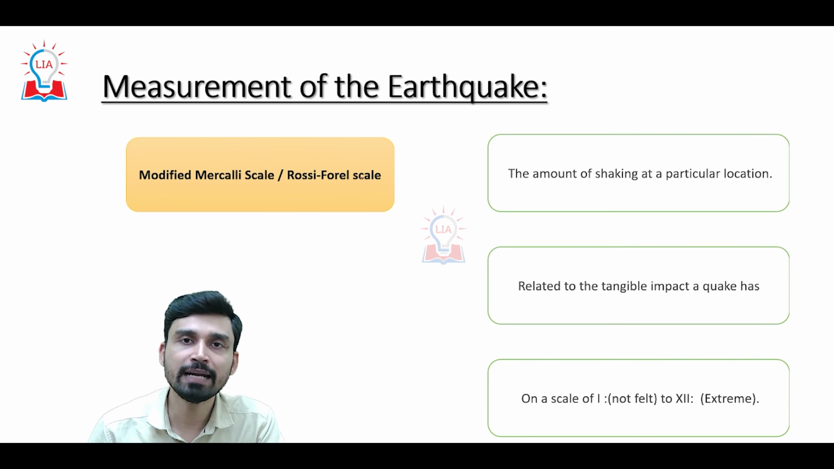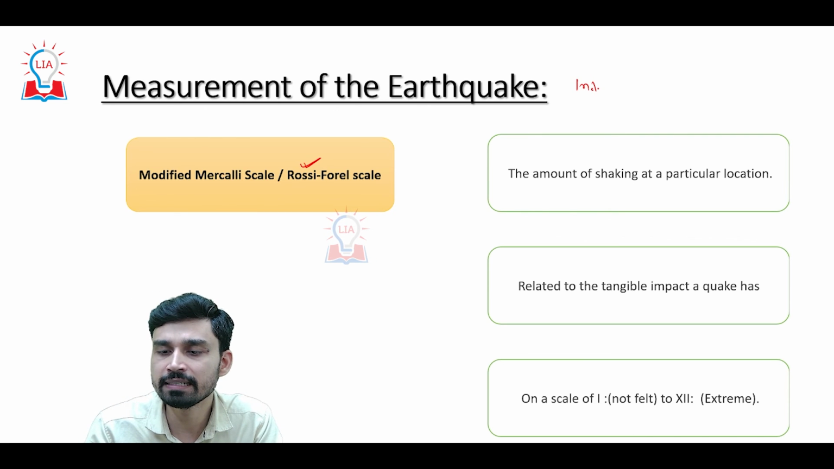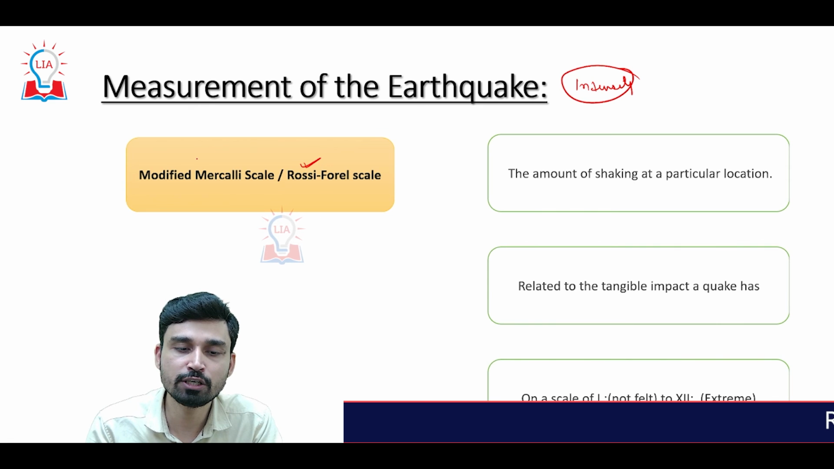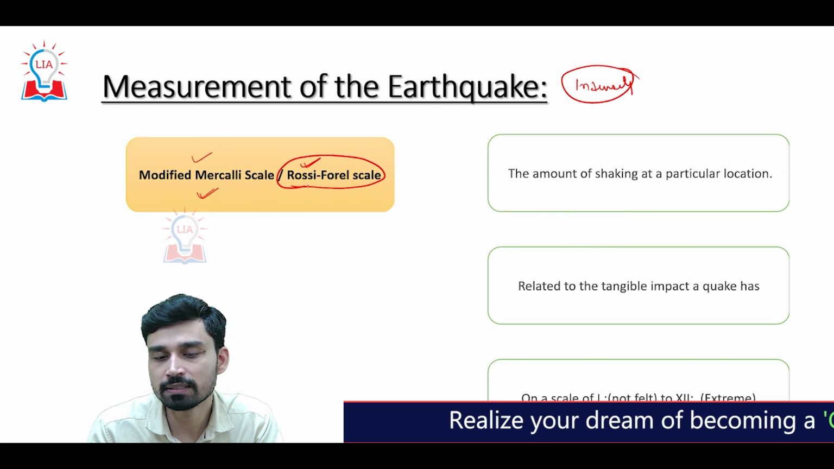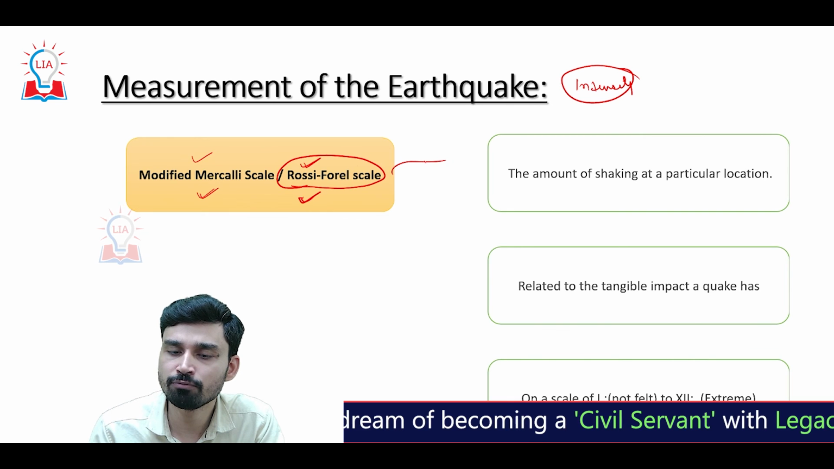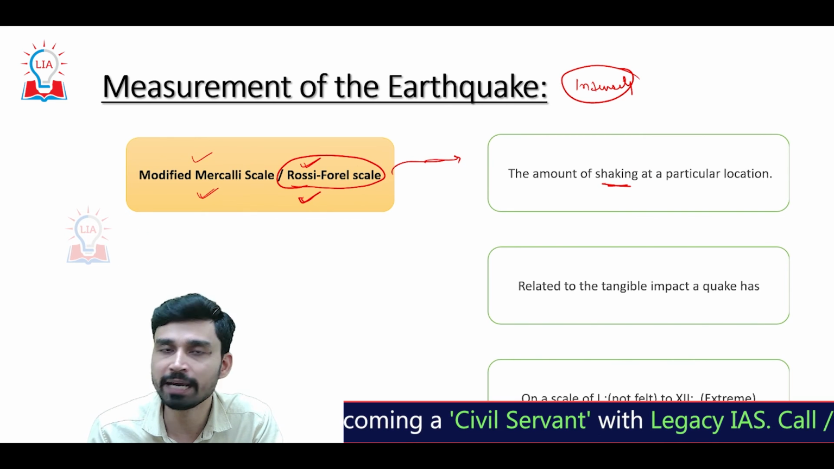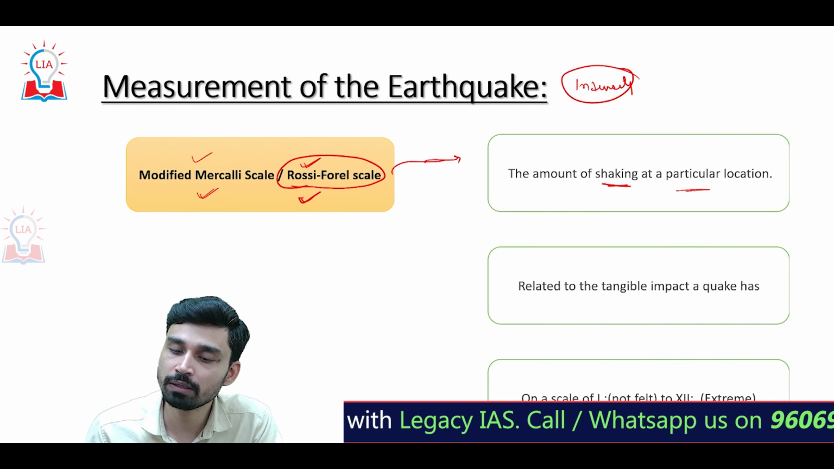However, understanding of magnitude alone is not sufficient. Sometimes other measurements of an earthquake, for example intensity, are also very important to understand the damage. And the intensity of an earthquake is measured by either the modified Mercalli scale these days, or the older scale called the Rossi-Forel scale. Basically the modified Mercalli scale or Rossi-Forel scale measures the amount of shaking that we can experience due to the earthquake at any particular location.